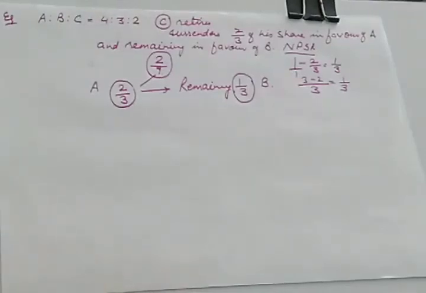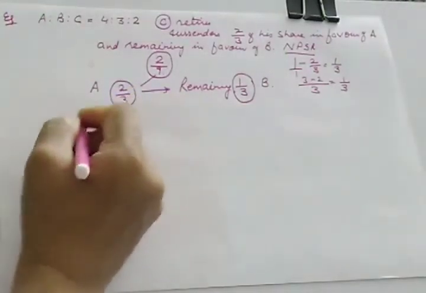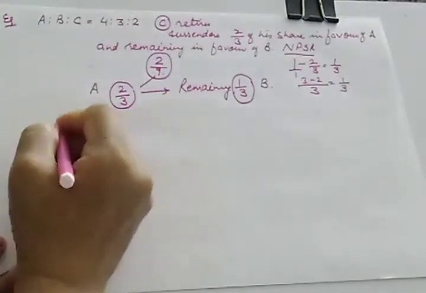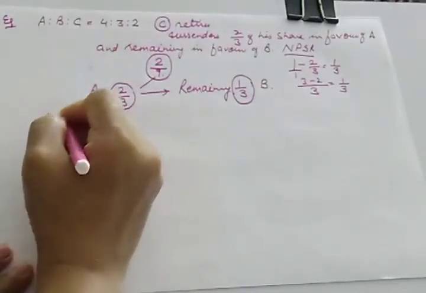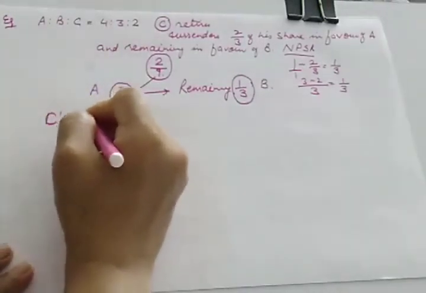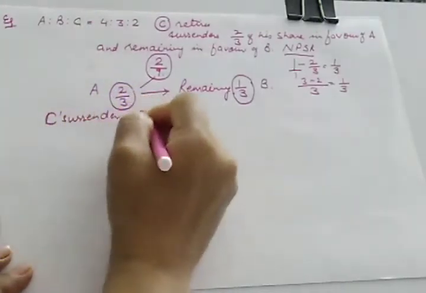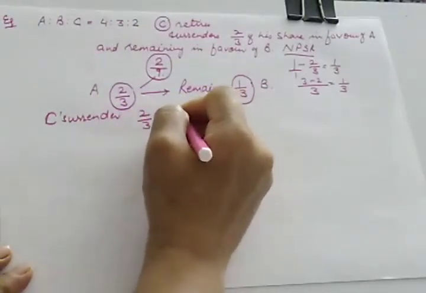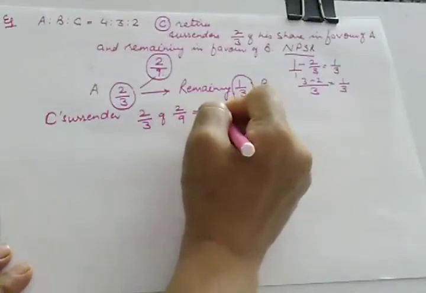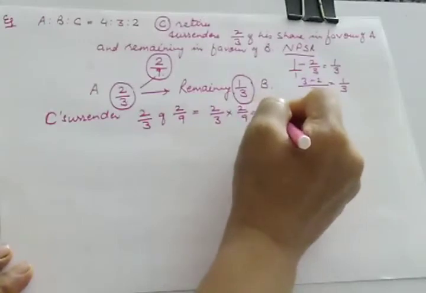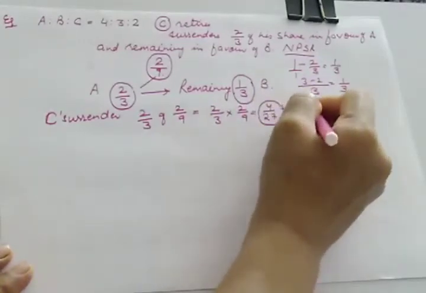So let us calculate. How much is A taking from C? C surrenders 2/3 of his share. Of his share means of 2 by 9. So in favor of A, it will be 2 upon 3 multiplied by 2 upon 9, 4 upon 27. He is surrendering in favor of A.